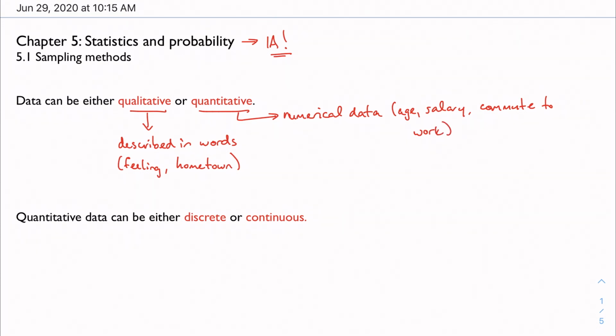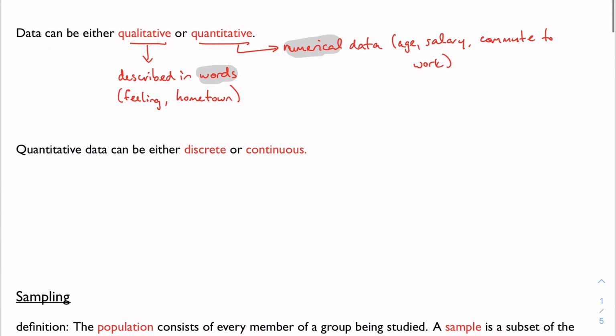So the big difference here is qualitative words. Think about the word quality. And then quantitative numerical, think about the word quantity. And then, quantitative data we can actually categorize even further as discrete or continuous.